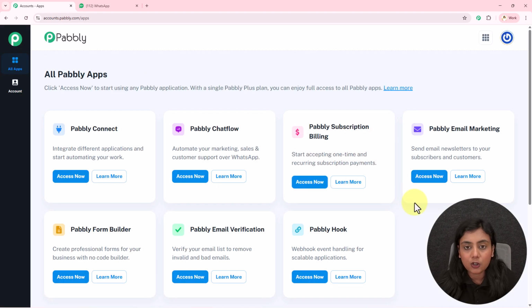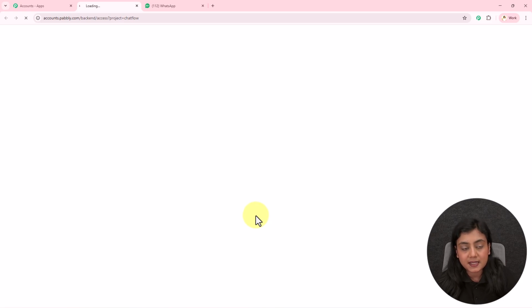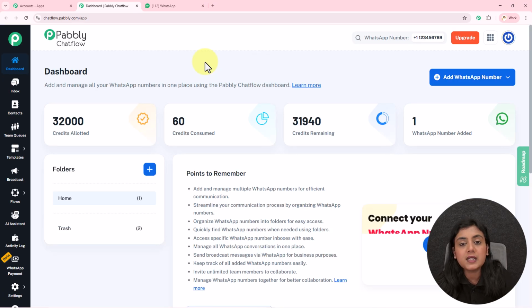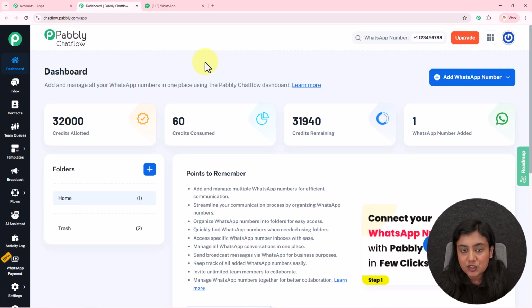Okay, so now if you're an existing user, simply sign in from here. And then you will see the All Pabbly app section. As I want to use Pabbly Chatflow, I will click on this Access Now button. And then you will see Pabbly Chatflow's dashboard is going to appear in front of you. Now to create a new AI assistant inside Pabbly Chatflow, simply from the panel go towards this AI assistant section right over here.